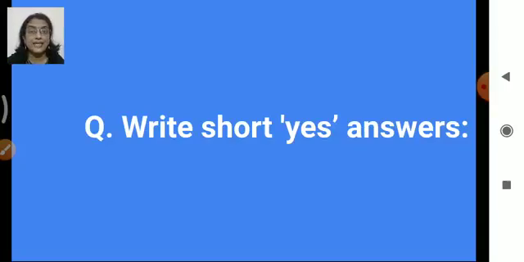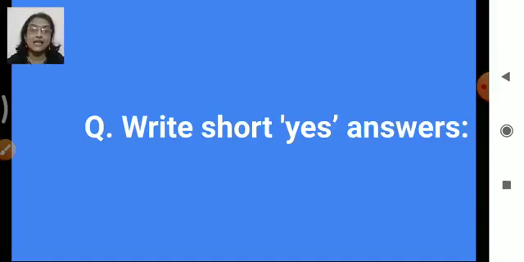We know the yes statement is a positive one, and the no statement is a negative sentence. It is very easy to understand the negative sentence, right? It has the no words: no, not, neither, never. Isn't it? So let's start doing this exercise now.